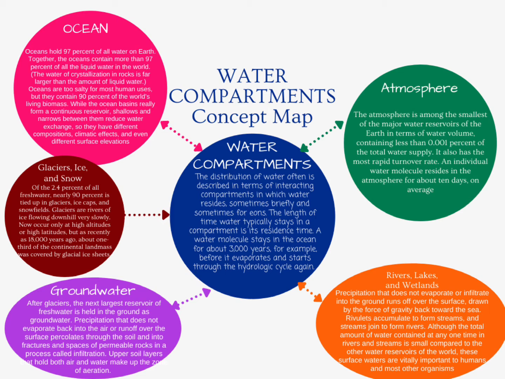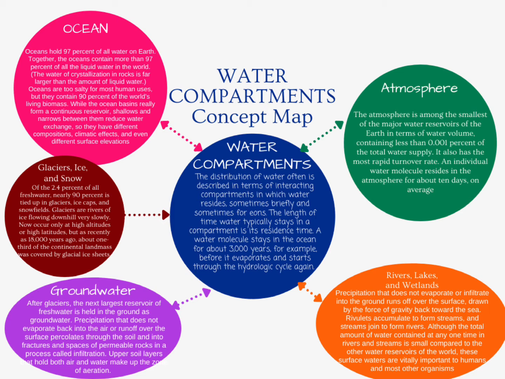And then next, we have the groundwater. After glaciers, the next larger reservoir of fresh water is held in the ground as groundwater. Precipitation that does not evaporate back into the air or run off over the surface percolates through the soil and into fractures and spaces of permeable rocks in a process called infiltration. Upper soil layers that hold both air and water make up the zone of aeration.